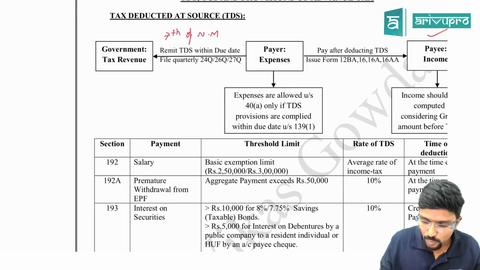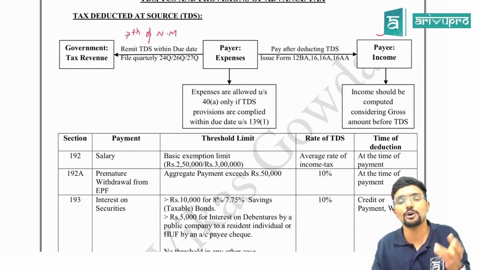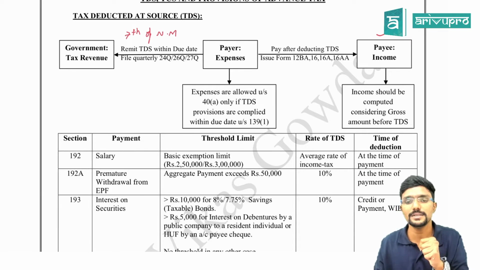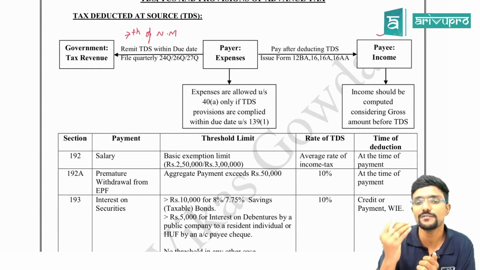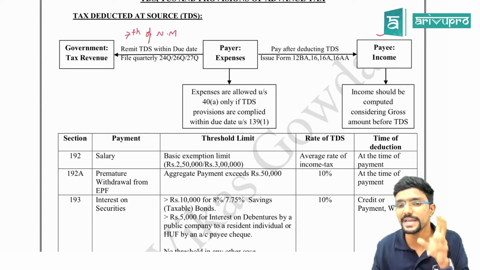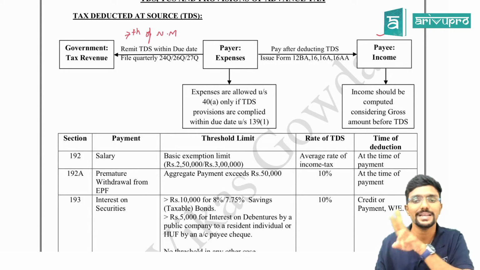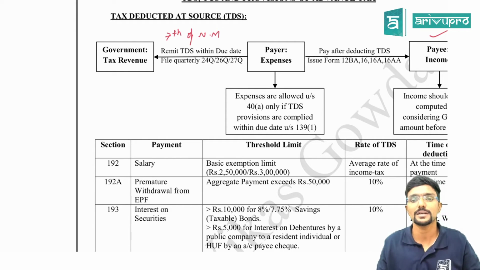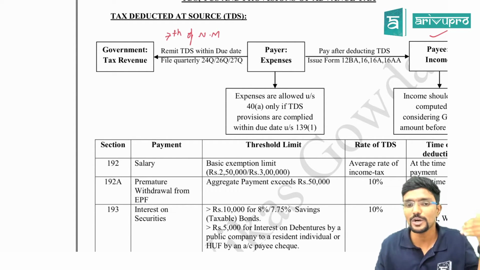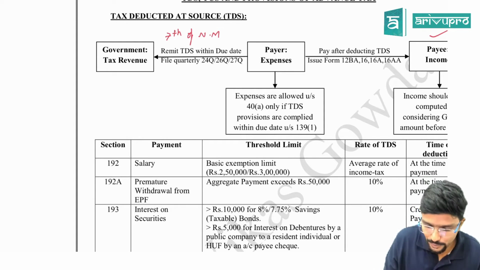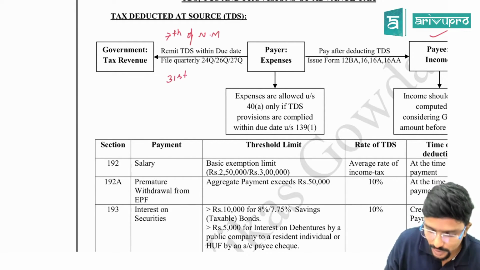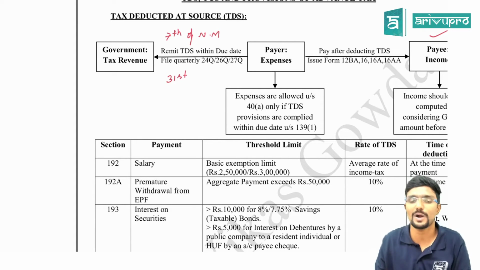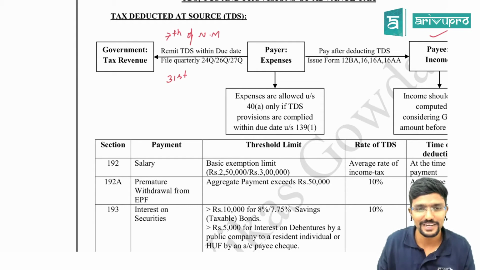Agree? Fine. Once the payer has deducted TDS and remitted it to the government, he has two more responsibilities. For the payee, he has to issue certain forms, that is 12BA or Form 16, 16A, 16AA, depending upon what payment he has made. And coming to the other responsibility, the payer also has to file quarterly returns with the department, that is in Form 24Q, 26Q or 27Q. Agree? Normally the due date for these quarterly returns is the 31st of the next month of each quarter, whereas for the last quarter it is 31st May, because April doesn't have 31st.